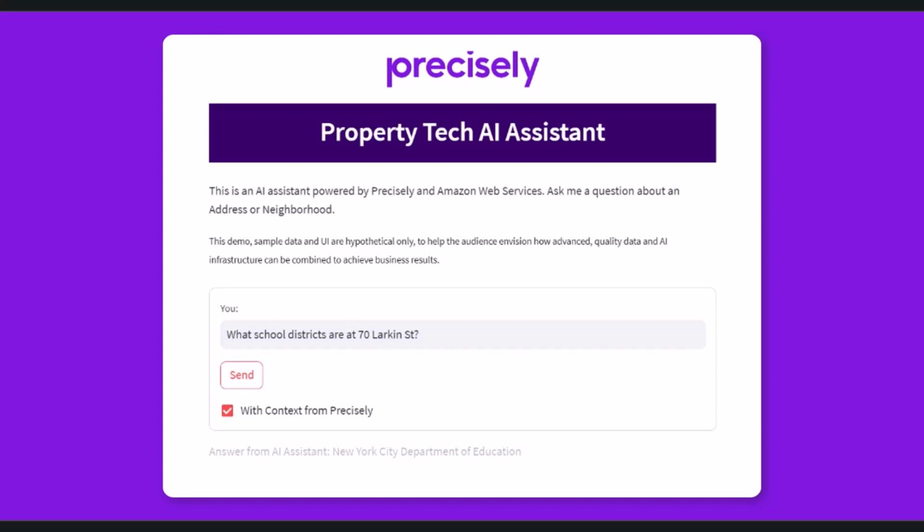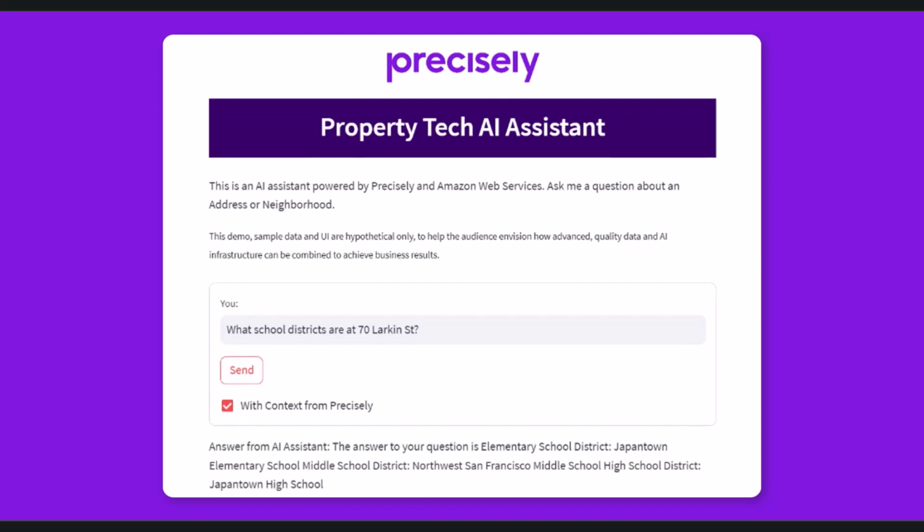And again, we're asking a question where it's got to find all the school districts for that single address. And here we go. We've got an answer to our question. The elementary school is Japantown Elementary School. The middle school is Northwest San Francisco Middle School. And the high school is Japantown High School.